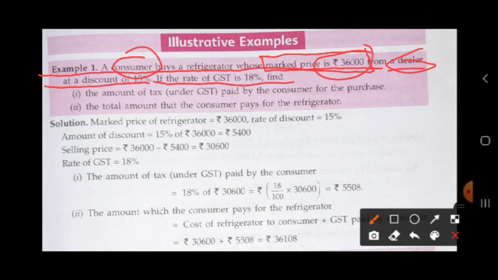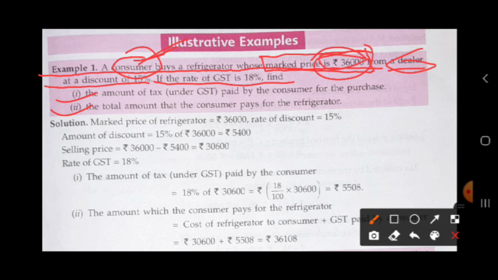If the rate of GST is 18%, find: number one, the amount of tax paid by the consumer for the purchase, that is, what the consumer pays to the government; and second, the total amount that the consumer pays for the refrigerator.